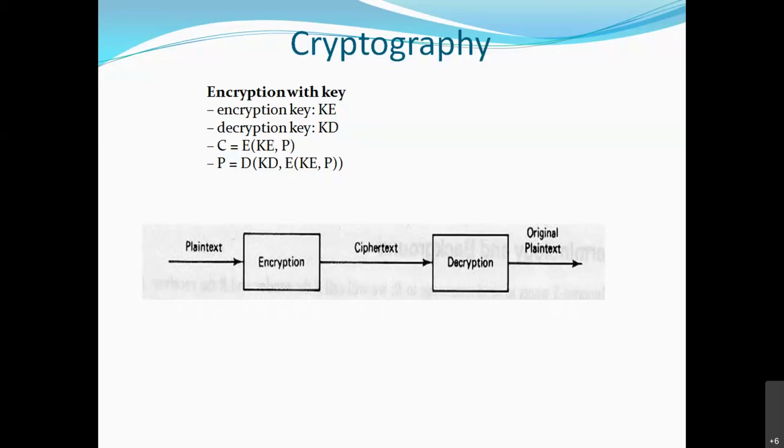Okay, so C is equal to E. This is the encryption algorithm. The input given is key and plain text. And P, how to retrieve the plain text again? We need C, the ciphertext, right? So we need C and the decryption key, that is KD. So the function uses D in brackets KD comma C. But how have we obtained C? That is what I have elaborated: the decryption key and ciphertext. Okay, we will move forward so that we will understand.